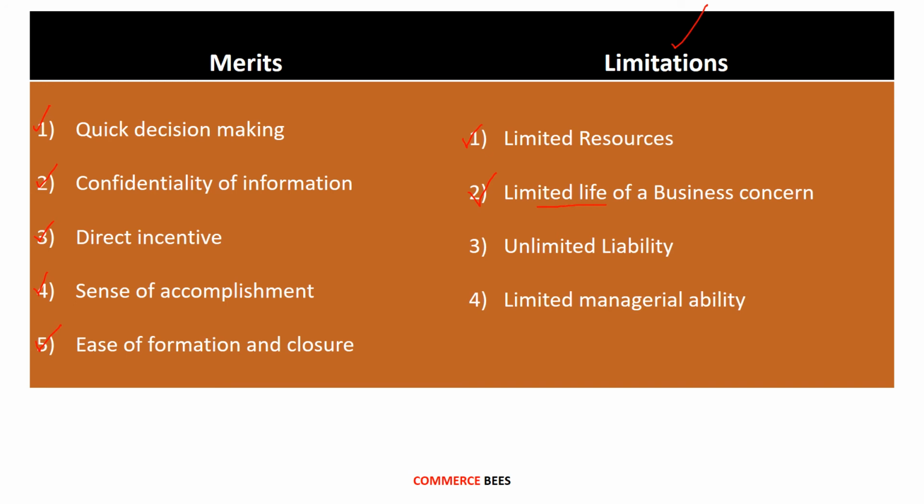The next is unlimited liability. If the assets of the business are not enough to pay off the liabilities of the business, then the personal assets of the owner will be used for paying off the liabilities of the business. So that is called the unlimited liability. So here the liability of the owner is not restricted to the capital he is investing into the business. It is extending to his personal property also. So that is a major disadvantage or limitation of the sole proprietorship business.